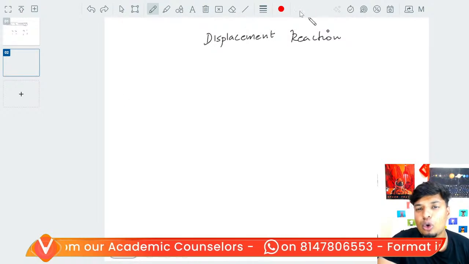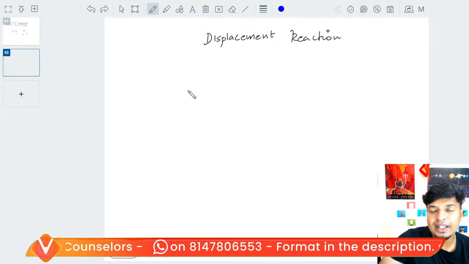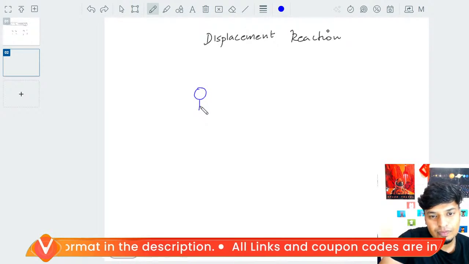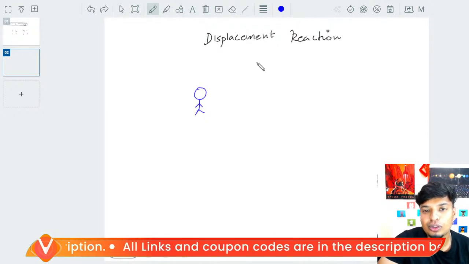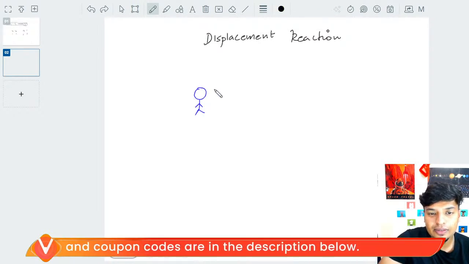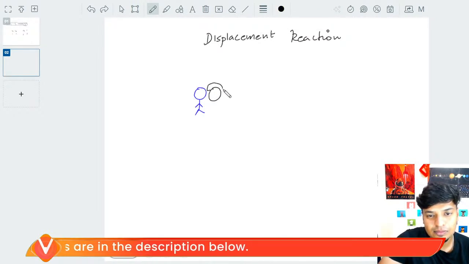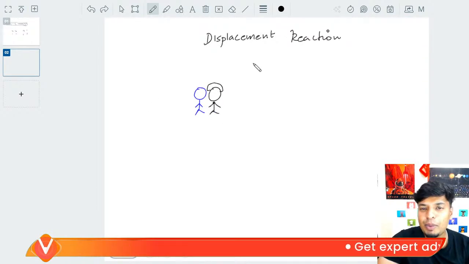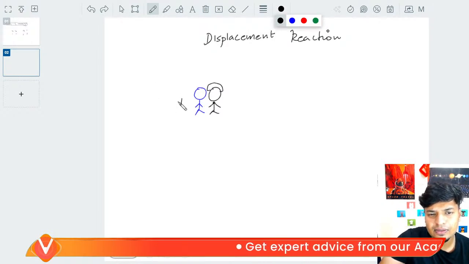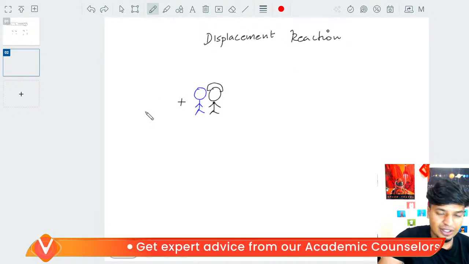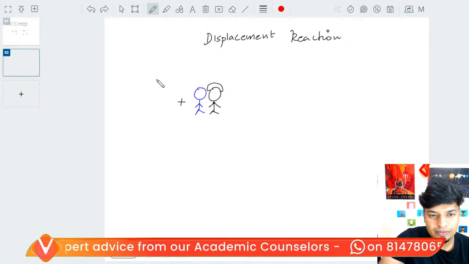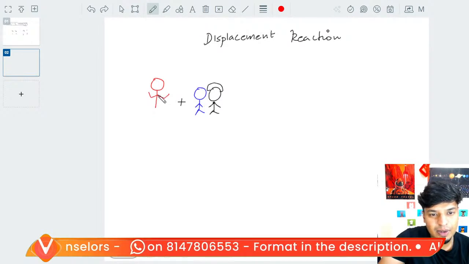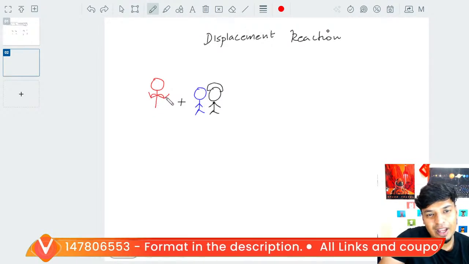In every movie, there is a hero and a heroine, right? Let's draw the hero. This is our hero, Guddu. Guddu is with his heroine, Goody. They both are happily living. But the villain comes. Some big villain comes, very strong, his biceps are like this.